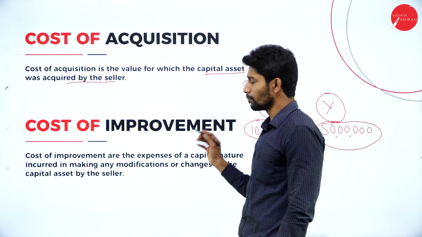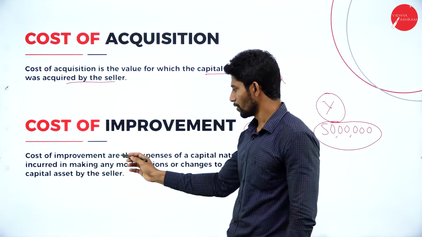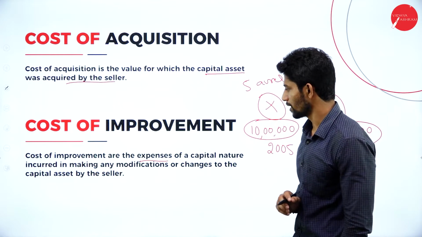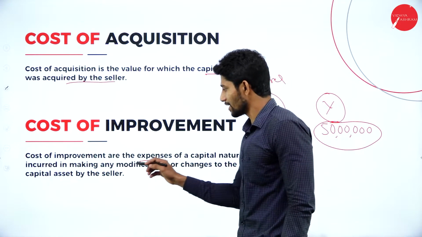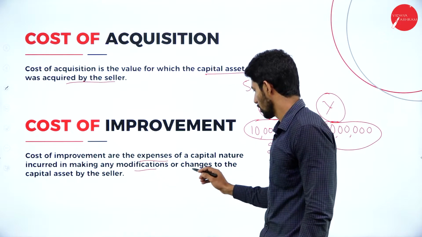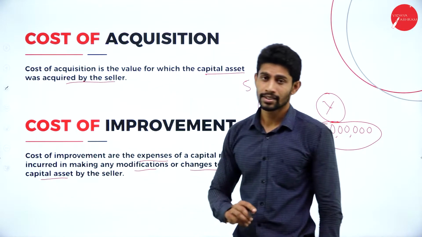Next, cost of improvement. Cost of improvement are the expenses of a capital nature incurred in making any modification or changes to the capital asset by the seller.